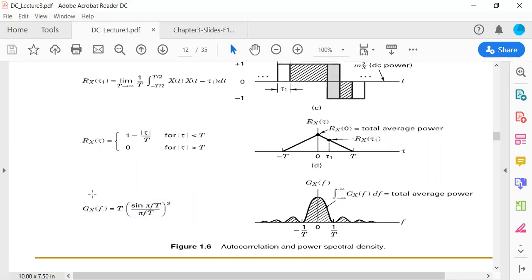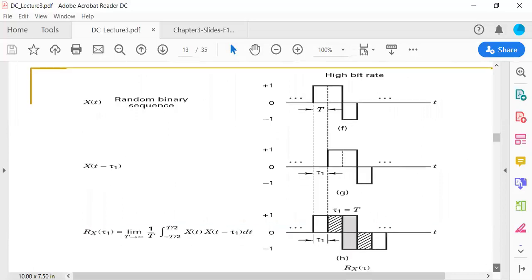This is from the Fourier transformation. Remember, this is the total average power from the main lobe. If you take Gx of f for this area, that will give you the total average power. So that is the fourth property that we were talking about.